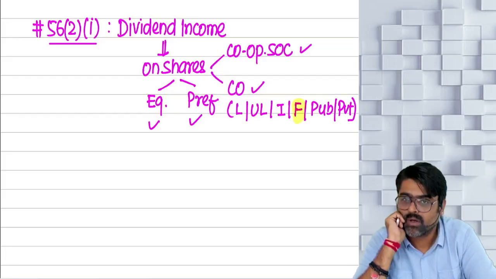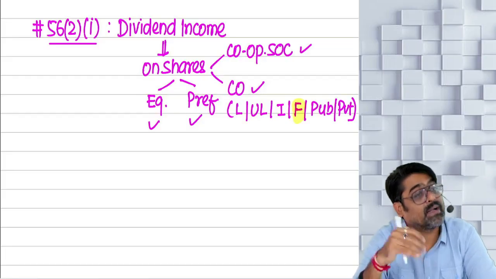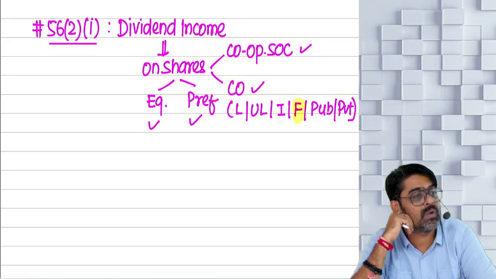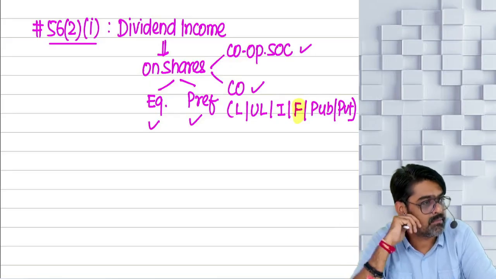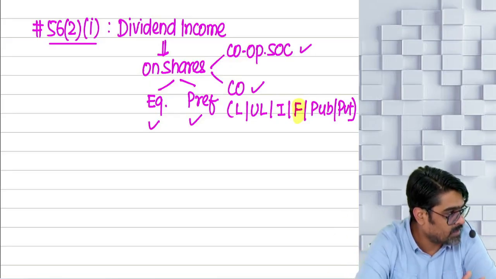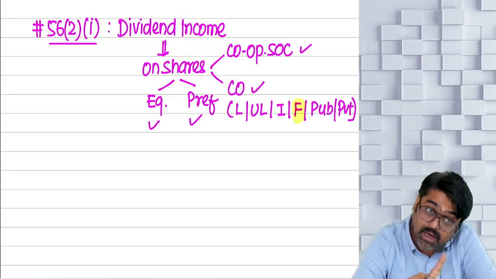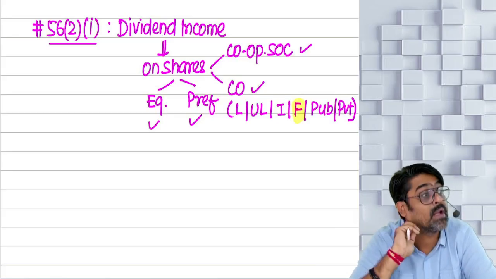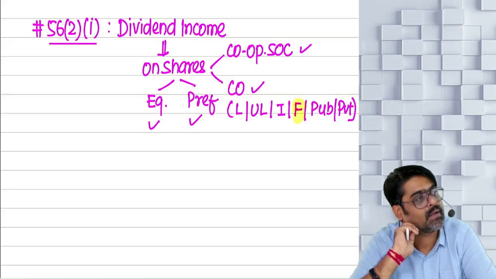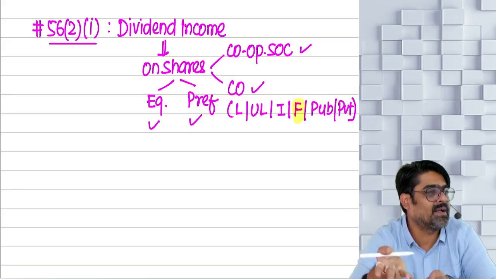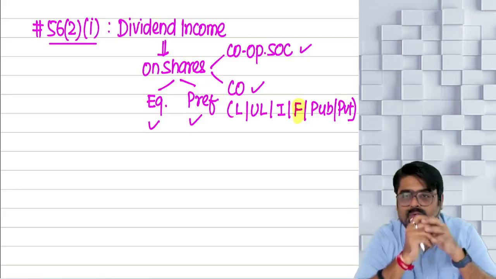Yes or no? But what if that dividend is received outside India only? Then it becomes your foreign income. It will be taxable for you under the head IFOS only if your status is ROR. Not taxable for you if you are RNOR or NR. But you are going to charge that dividend under the head IFOS only.